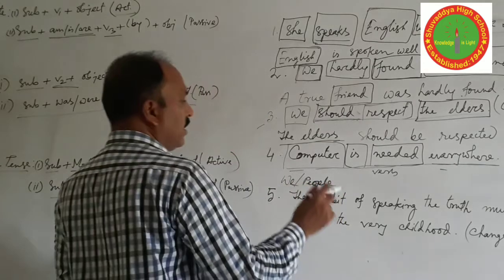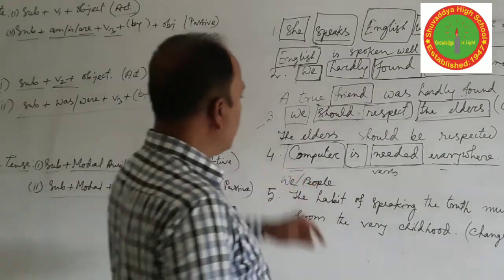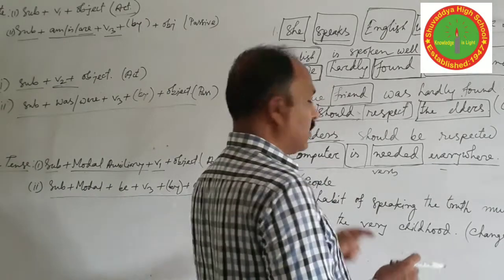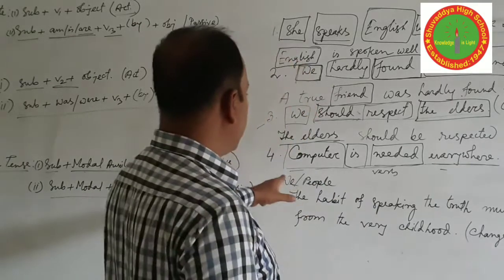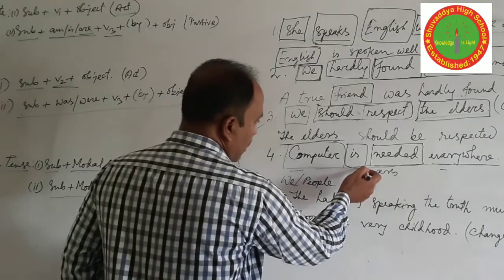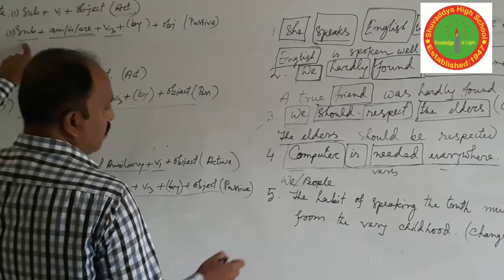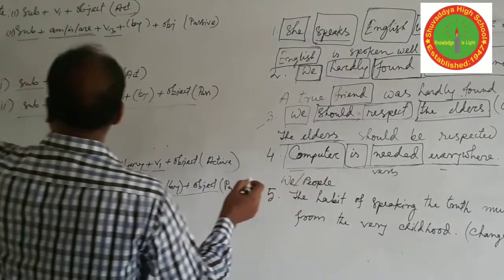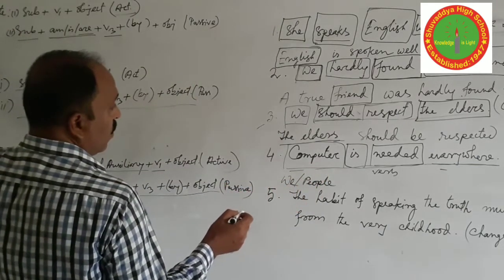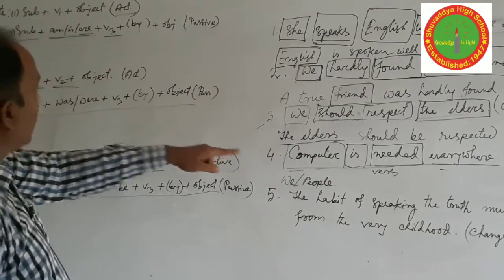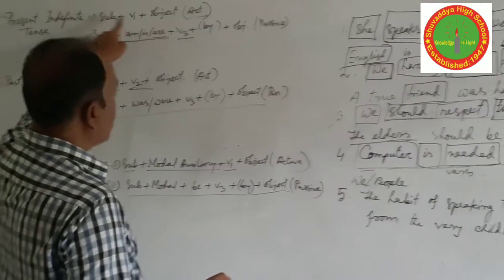When we don't find any object, then we have to take an object according to the meaning of the sentence. Is the sentence active or passive? It is the passive form. It is the passive sentence of present indefinite tense. So the structure of present indefinite tense is subject plus verb 1.